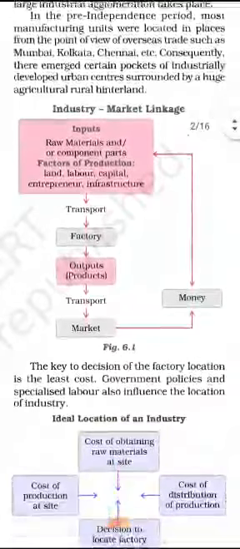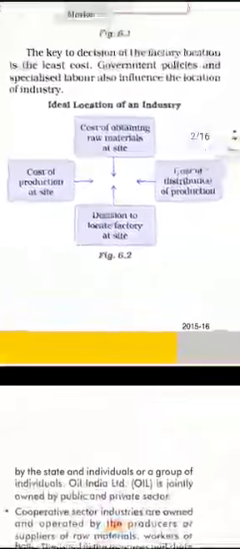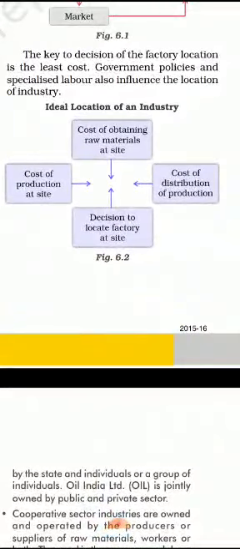So what happened in the pre-independence period? Generally, industries were set up near Mumbai, Kolkata, Chennai, and trading used to be from there. So this is the web chart. You can see the ideal location of a factory: cost of production site, cost of obtaining raw materials, decision to locate the factory at the site, cost of distribution of production.